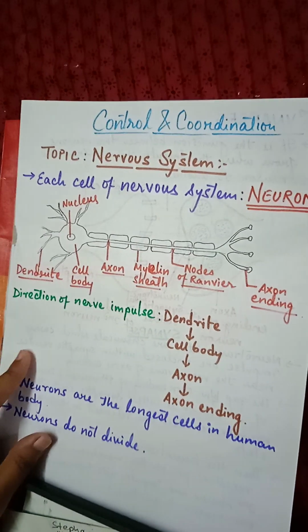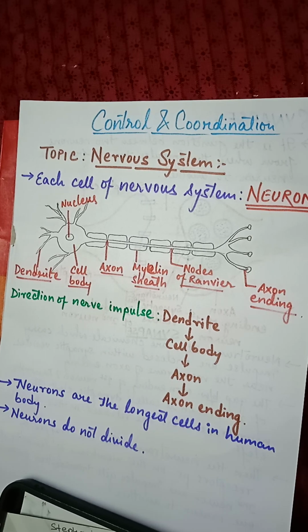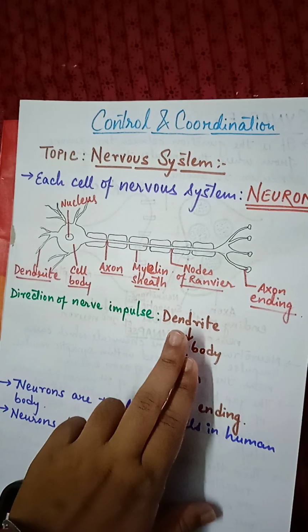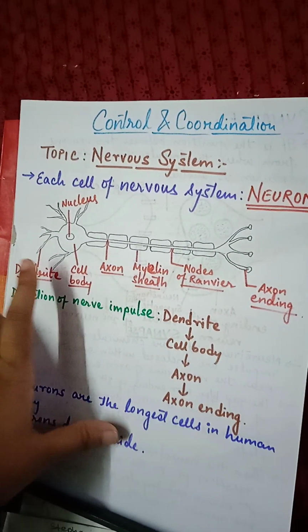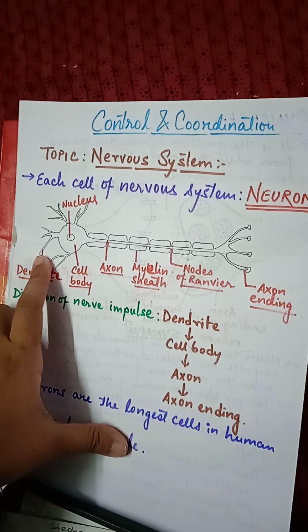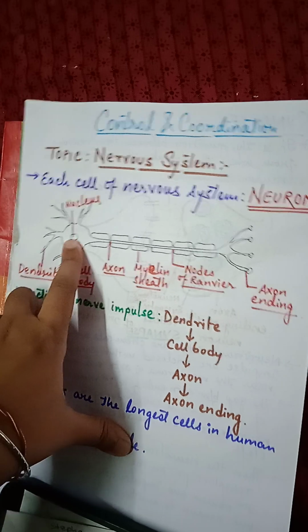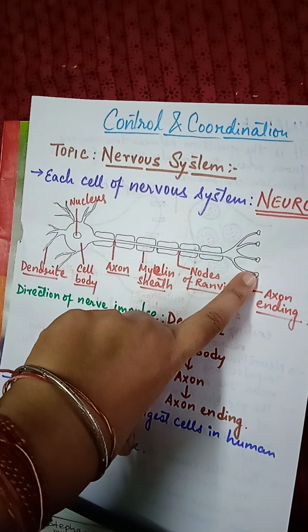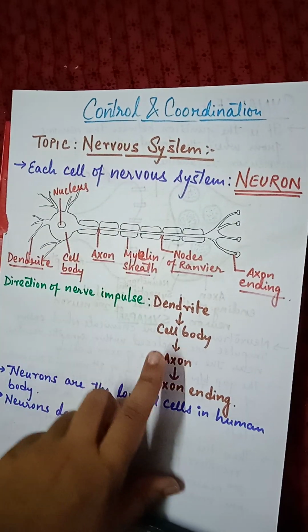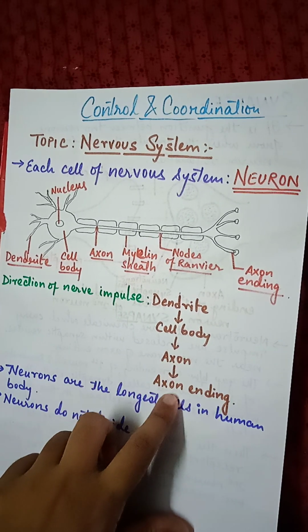Next we move to direction of nerve impulse. Since it is a neuron, that means impulse is going to travel through this neuron. So what is the direction of that nerve impulse? If we look at the picture, the nerve impulse starts from the dendrite, from here. From the dendrite, it travels to the cell body, then the axon, and ultimately the axon ending. So the direction of nerve impulse is dendrite, cell body, axon, axon ending.